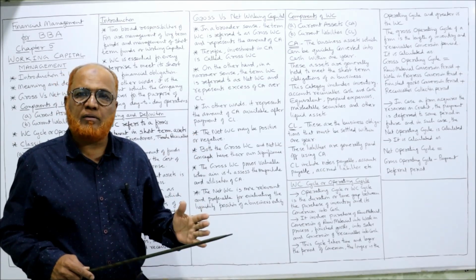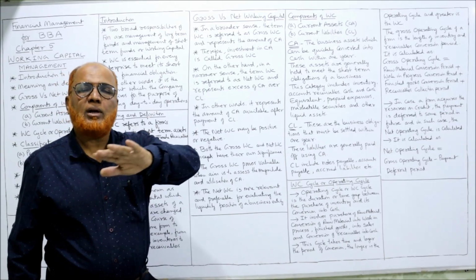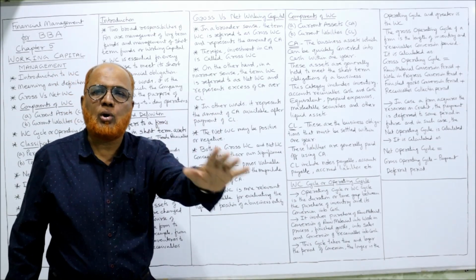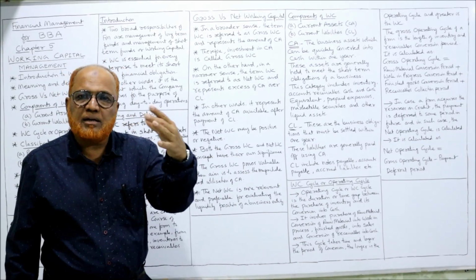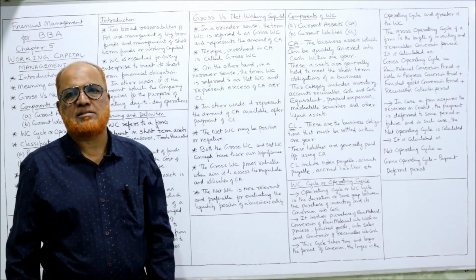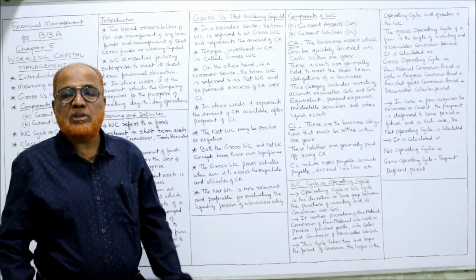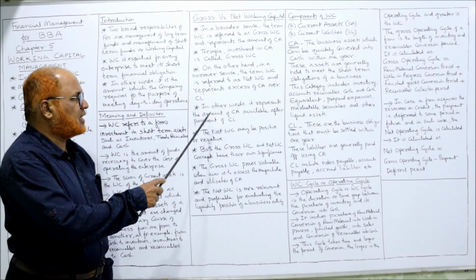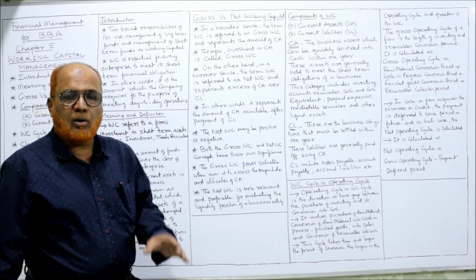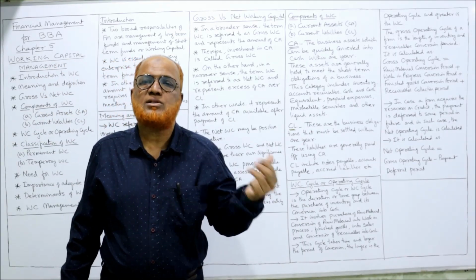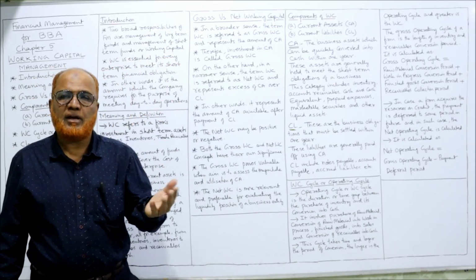So we have broader view as well as narrower view. Broader view, all the current assets is equal to gross working capital. And narrower view, current assets minus current liabilities, that is called the net working capital. And both the working capital will have the significance. In other words, the gross working capital is always positive. But net working capital may be positive, may be negative.